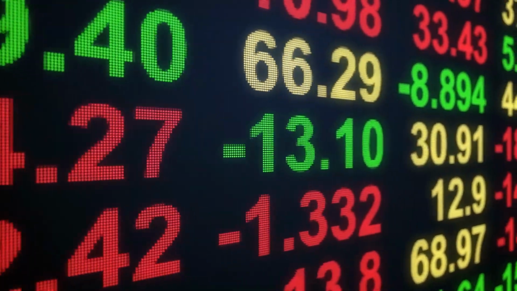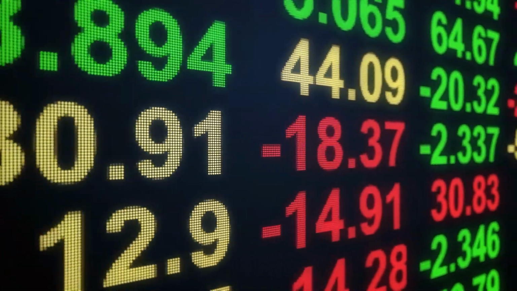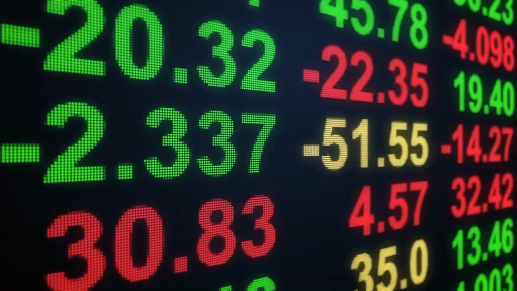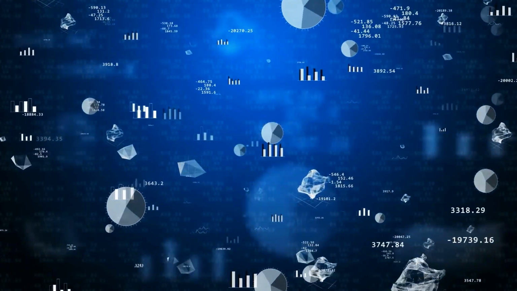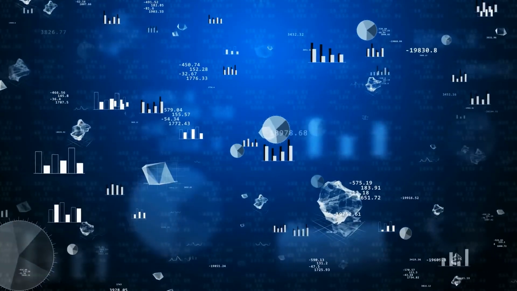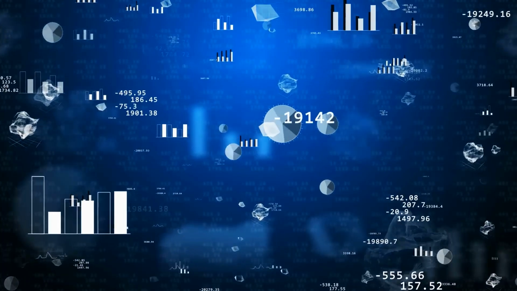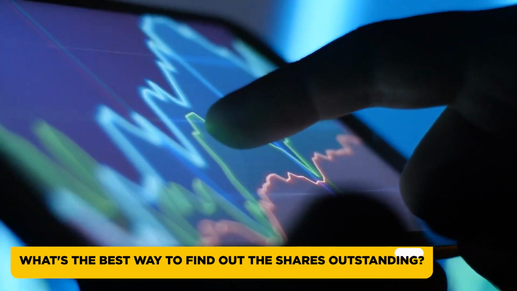For a variety of causes, the number of outstanding shares in a corporation might change. If the firm decides to issue more shares, the number will rise. Companies generally issue shares when they obtain funds through equity financing or when employee stock options, ESO, or other financial instruments are exercised. What's the best way to find out the shares outstanding?